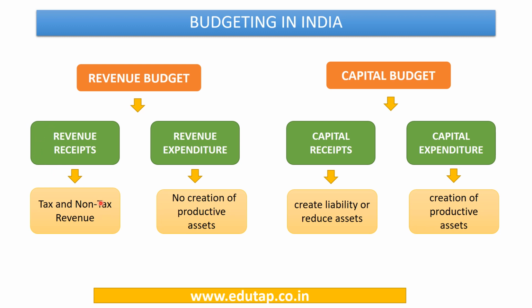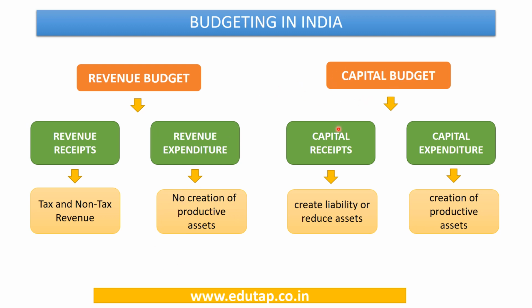And in the non-tax revenue, we have receipts from the interest which the government is earning. We have receipts from the dividends which the government is earning. And revenue expenditure are those expenditures which are not creating any productive assets, for example, salary which is given to the staff, and similar expenditure which is done by the government.